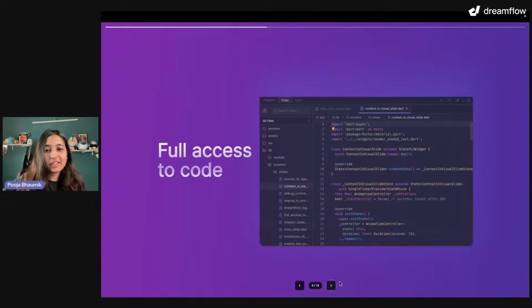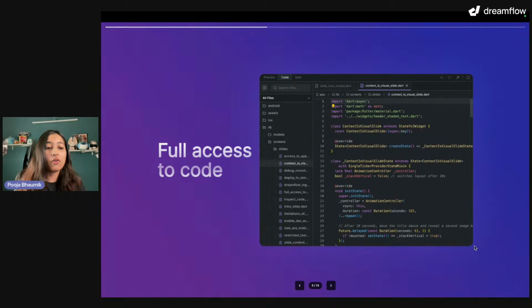So first of all, I think if you are coming from Flutterflow, or from any other no-code tools as well, you will realize that a big limitation was that code was not the first class citizen in a lot of these tools. I mean, in Flutterflow, you could always access the code, but you could not change the code, right?